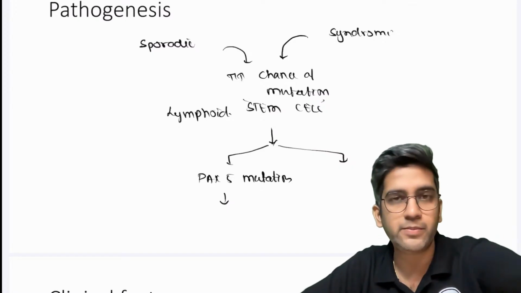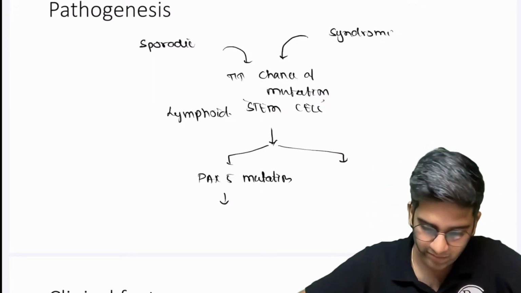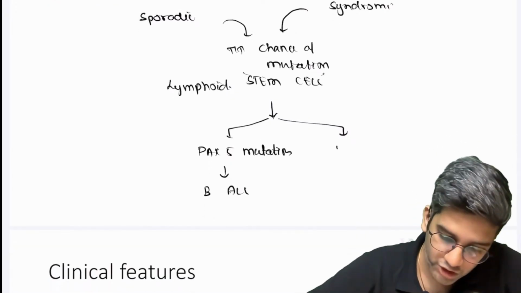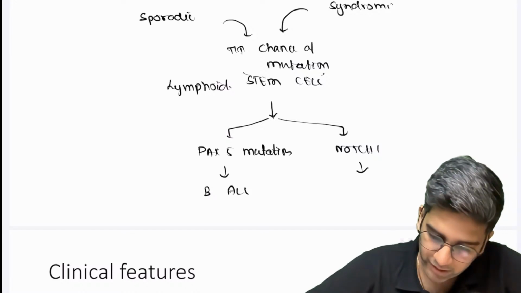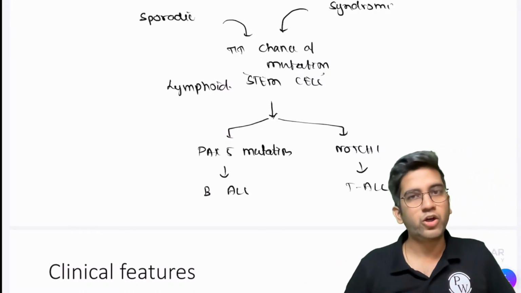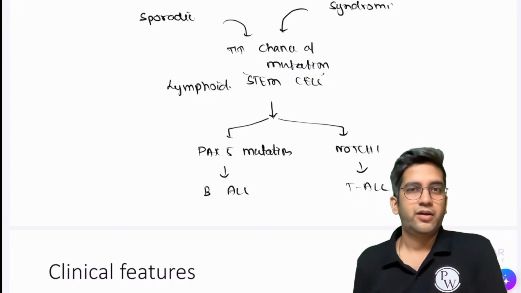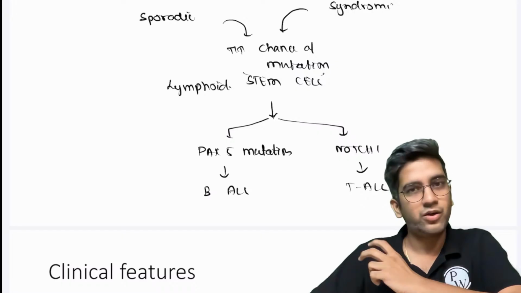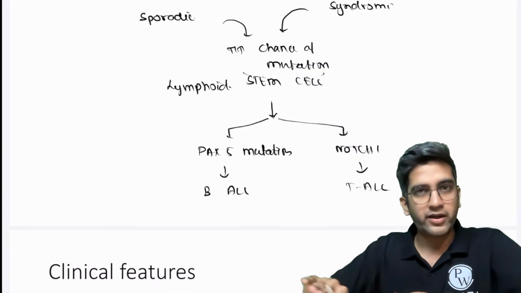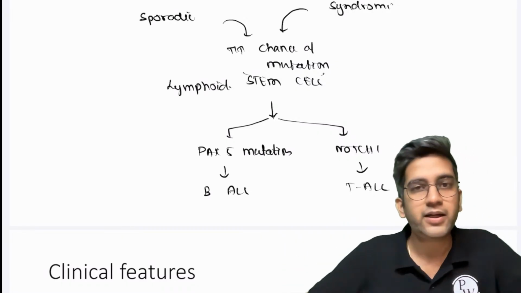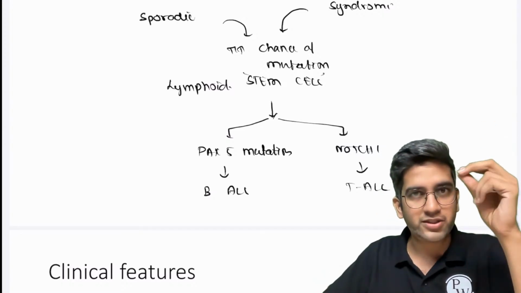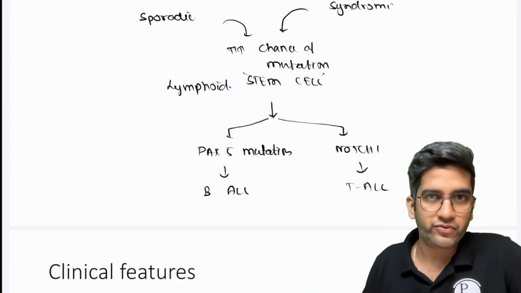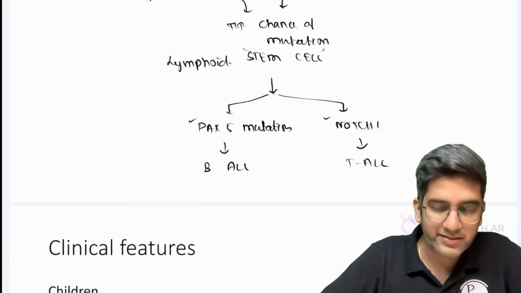PAX5, E2A, and EBF. Those are my transcription factors, but at least PAX5 mutation, remember for BALL, and at least one mutation. What for? Notch. Great. Notch 1 mutation for TALL. Okay. Notch is also a transcription factor. The normal function of notch is to tell which direction the cell should go. Be it a skin cell or like my hands are like this. Notch told it should be like this. Otherwise, it will be like this, right? So like that, notch gives me the direction. Notch tells you are a lymphoid cell, go to T cell lineage. So when there's a mutation there, it's going to produce more and more amount of T cells, fine? Okay, these are basic to remember.